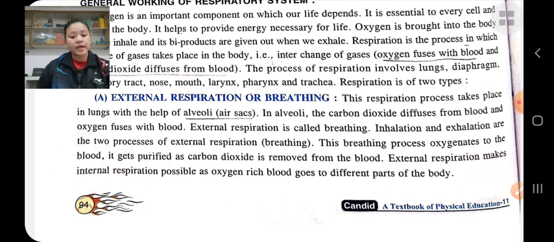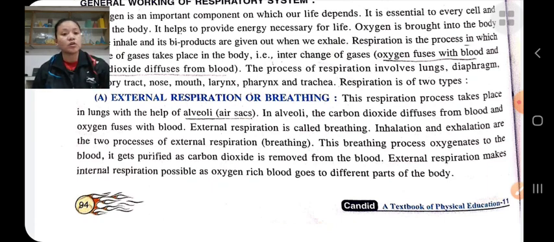In alveoli, the carbon dioxide is diffused from the blood and oxygen is diffused into the blood. Okay, alveoli are present in the lungs, and carbon dioxide is diffused from the blood and oxygen is diffused into the blood.